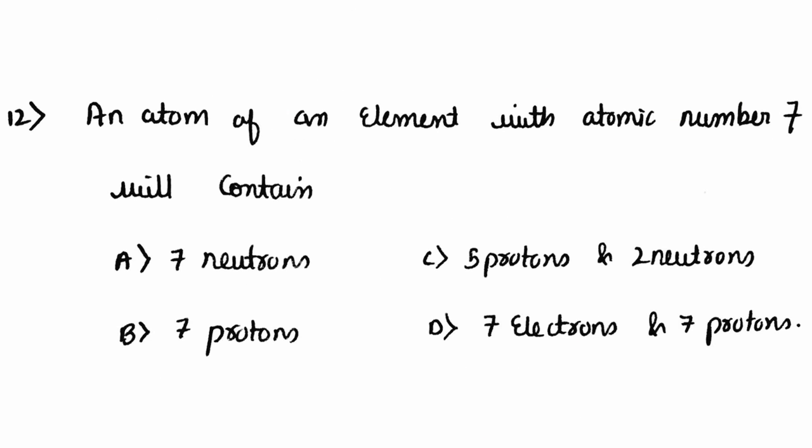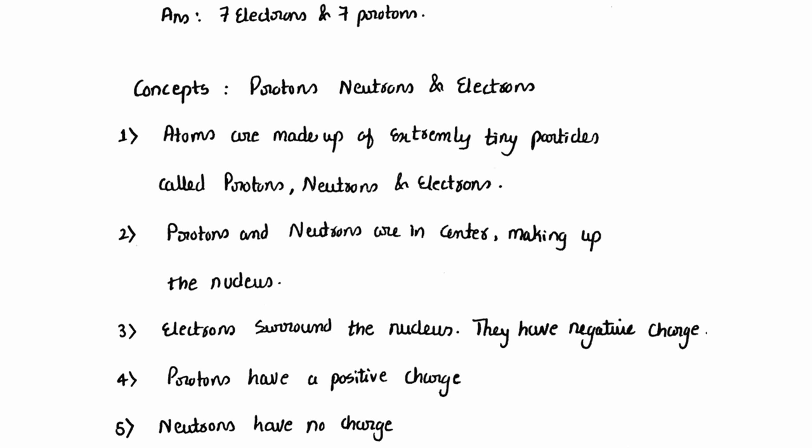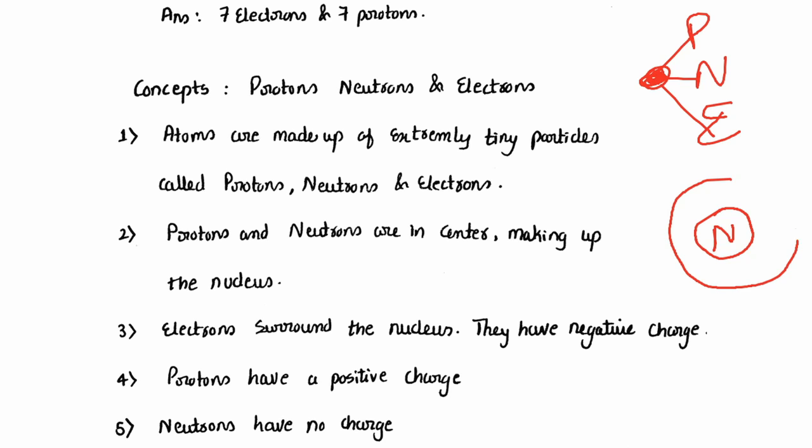12th question. An atom of an element with an atomic number 7 will contain 7 neutrons, 7 protons, 5 protons and 2 neutrons, 7 protons and 7 electrons. And the answer is 7 electrons and 7 protons. So we'll see the concept behind this. We know something called as atom, right? So an atom has these tiny particles called as protons, neutrons and electrons. So an atom is made up of tiny particles called as protons, neutrons and electrons. Protons and neutrons together make up nucleus. So in nucleus, protons and neutrons are there. Then electrons are surrounded around the protons and neutrons.